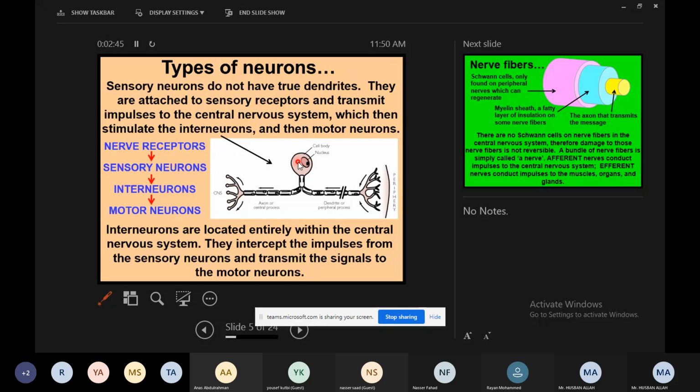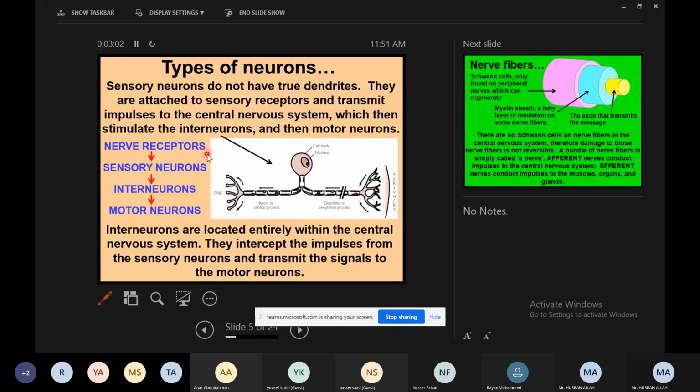And the way in which the stimulus or the nervous system will function. Right, so the nerve receptors will be present in what? In your body, right? If it is from the skin, so the skin.